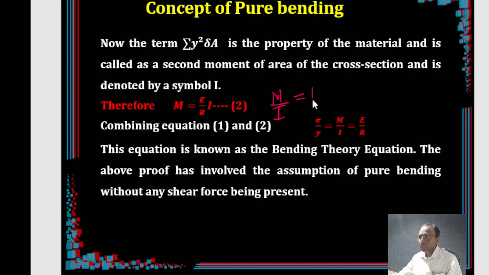This is the second part of the equation. Already we got sigma by y equal to E by R. So you can equate these two, because they are the same. If a equal to b and b equal to c, then a equal to b equal to c, right? You can put it in that format, and you will be getting your governing differential equation for pure bending. So that was the proof of this particular pure bending, right?